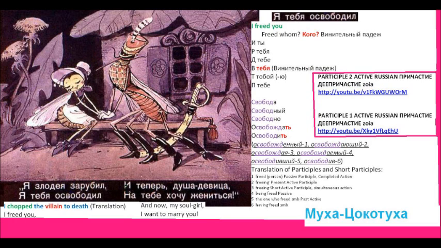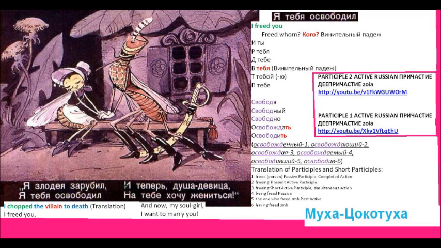Я злодея зарубил, я тебя освободил. Я тебя освободил. I freed you. I put it here on the top, on the right. I freed you. Freed whom? Кого? Again, the same case, винительный падеж. The word to free, освободить, освобождать. I show here lower, you see infinitives, освобождать, освободить. It takes винительный падеж, it takes an accusative case noun after. And in this case, we have тебя, the personal pronoun ты, and I conjugated it here: ты, тебя, тебе. Тебя is винительный падеж.